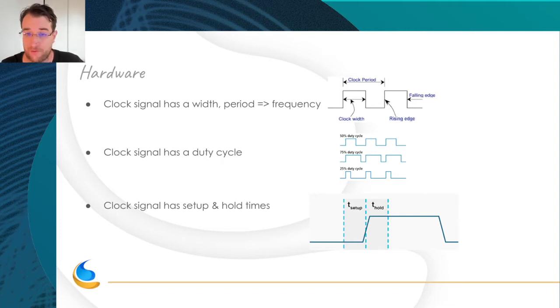This is a clock. Normally it's stable: you should have the same period over time, the same width and the same frequency. The clock can have a duty cycle, so you don't always have the same length for the width at 1 and the width at 0, and the time from 1 to 0 or 0 to 1 is not always instantaneous. You have a time called setup before and a time called hold after, to be sure the clock is stable after and before these times.